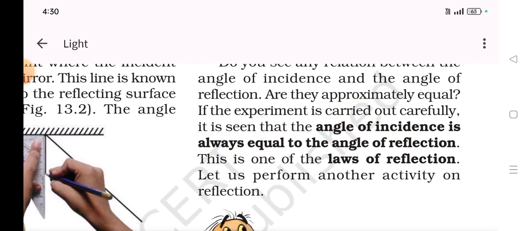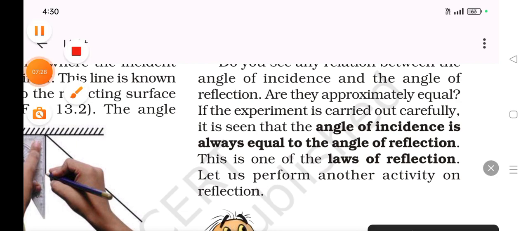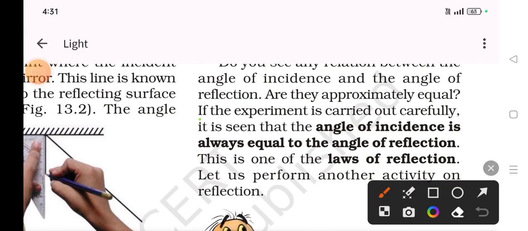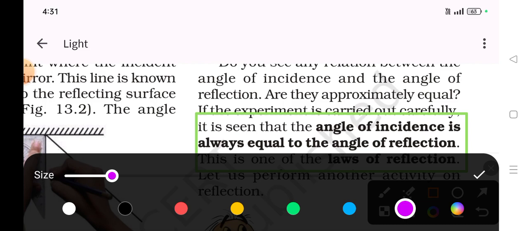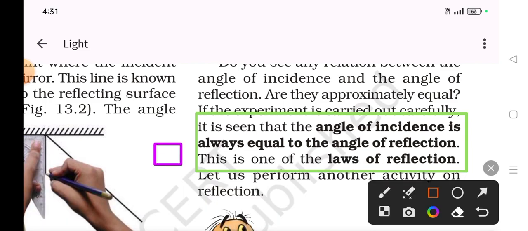So here one of the laws is stating: the angle of incidence is always equal to the angle of reflection, and this is one of the laws of reflection. Okay, you can just highlight this point.